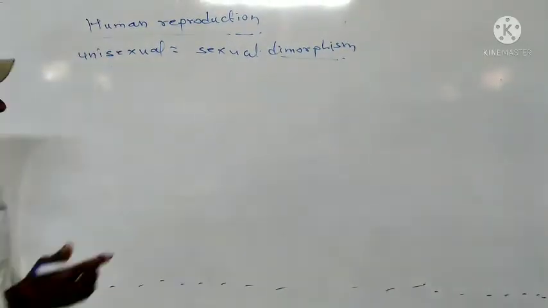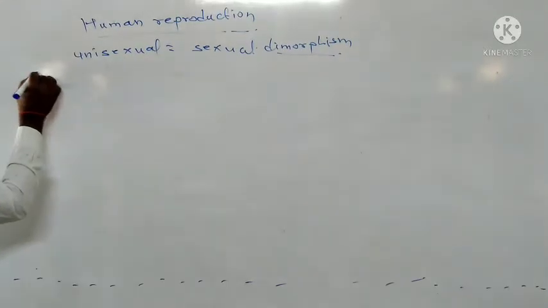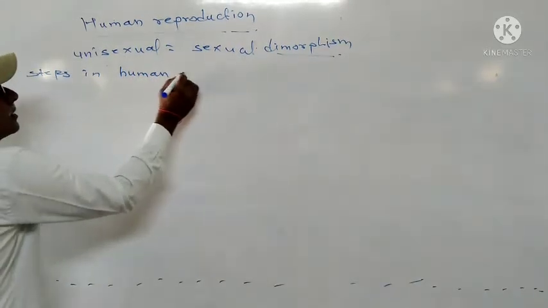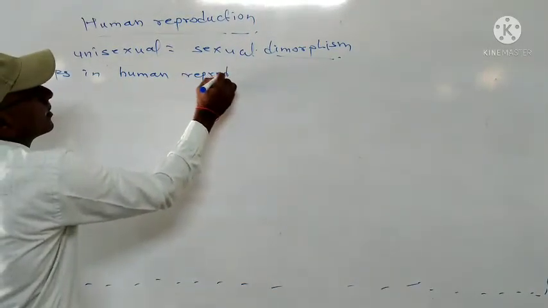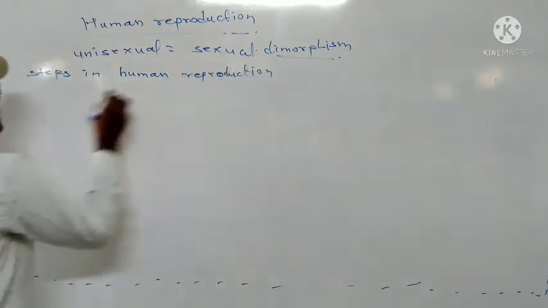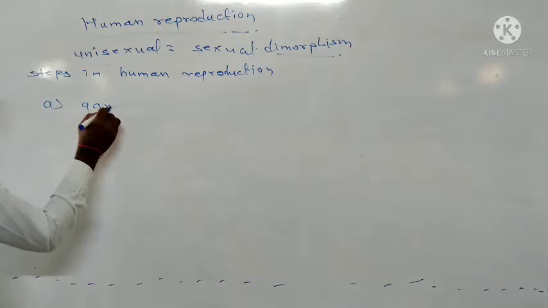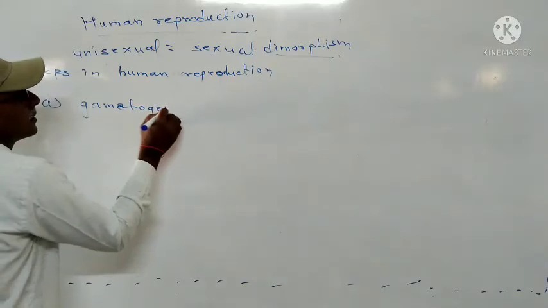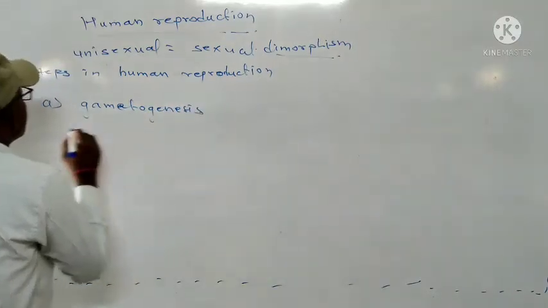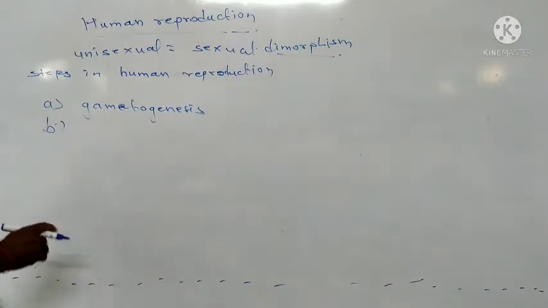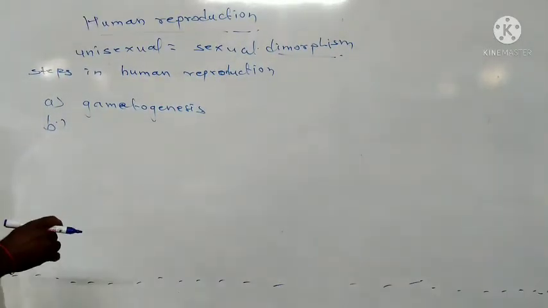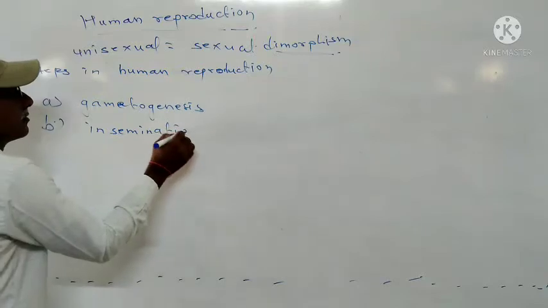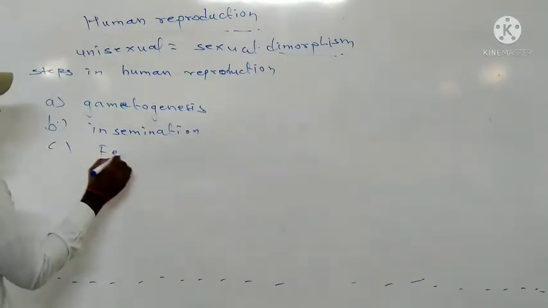Now if you see, there are many steps in human reproduction. Gametogenesis, then insemination, fertilization.